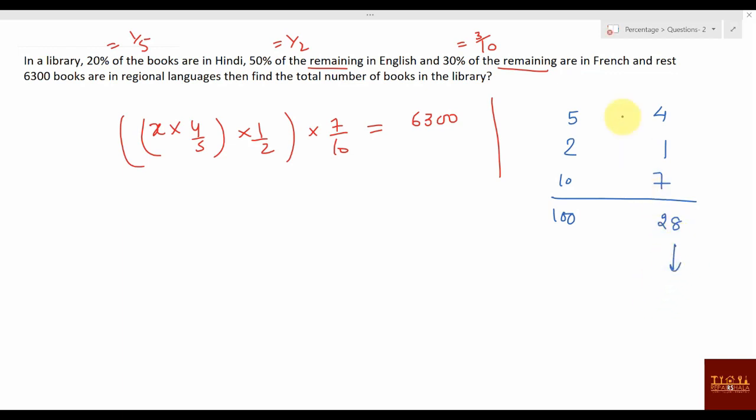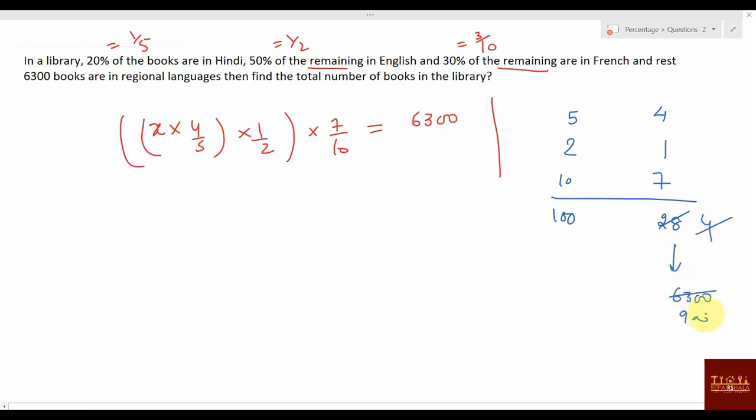Am I correct? 30% of the remaining in French. 28, 30% of the remaining in French. Okay, so 28 is given as 6,300. So what will you get? 7 4s are 28, 7 9s are 63, so 900.